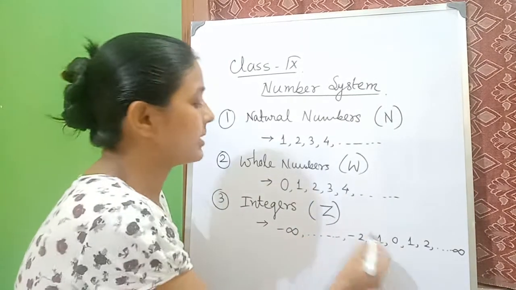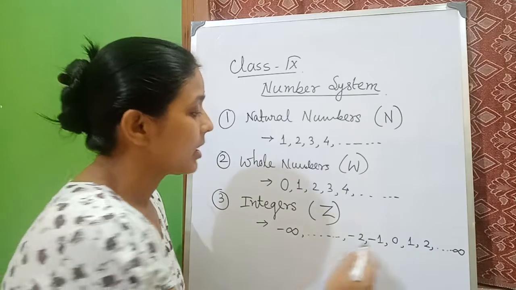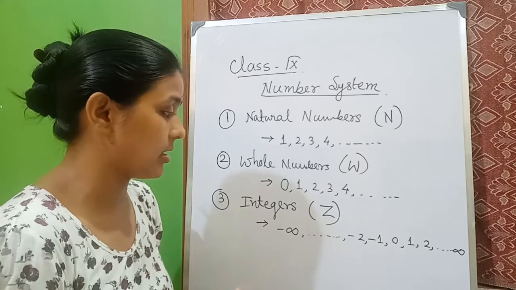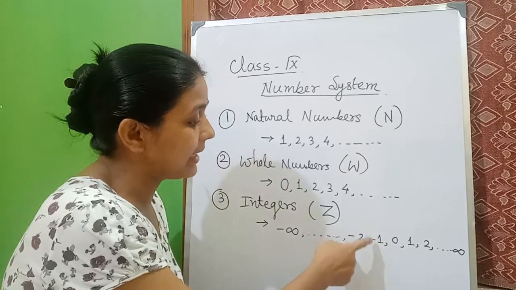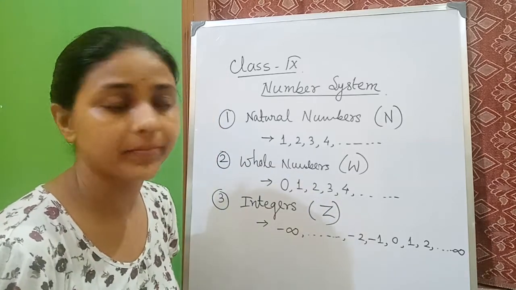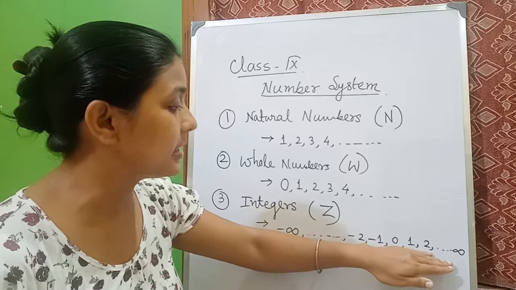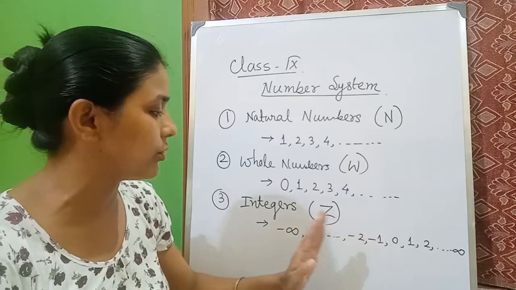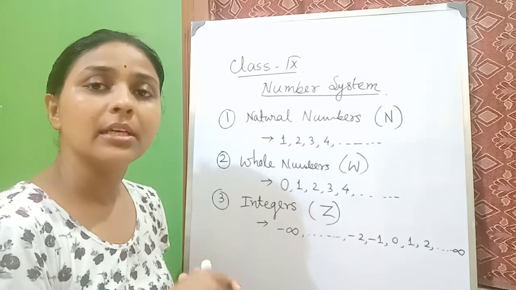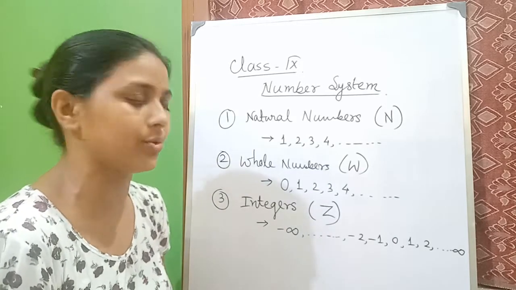In the integers collection, natural numbers are there, whole numbers are there, and what is extra? There are negatives of all natural numbers. All natural numbers are 1, 2, dot dot dot up to infinity, and their negatives are -1, -2, -3, like that up to minus infinity. So in integers, 0 is there, natural numbers are there, and negatives of natural numbers are also there.